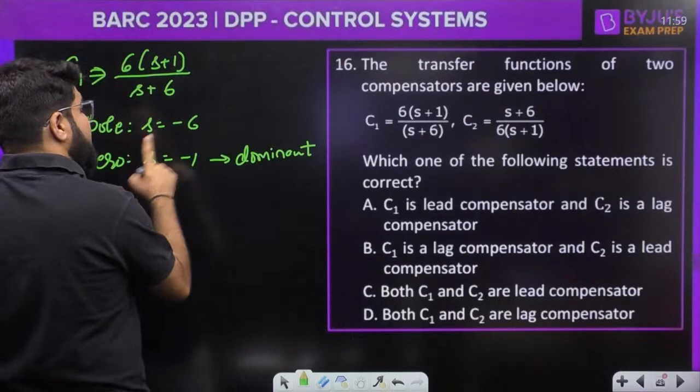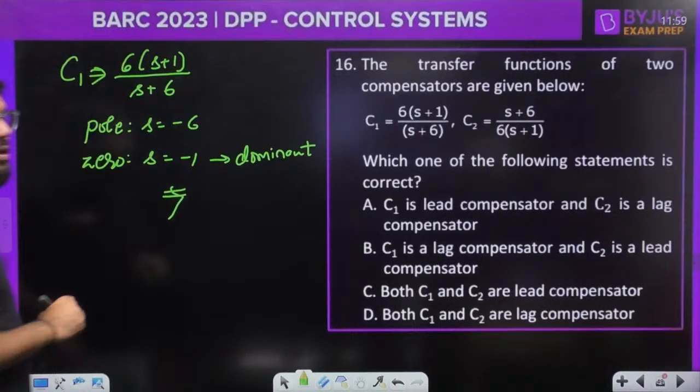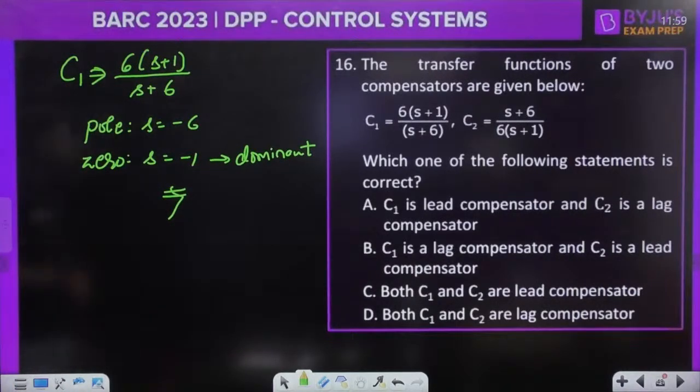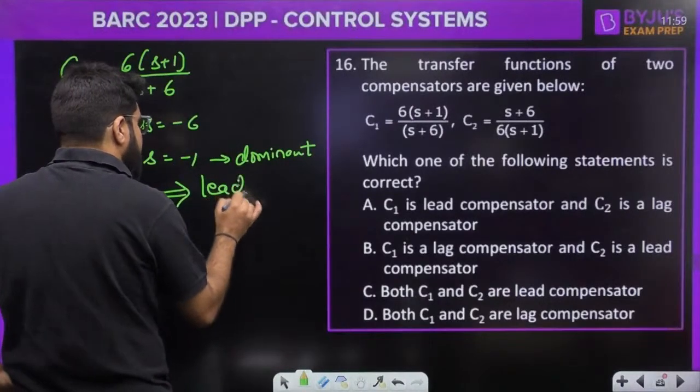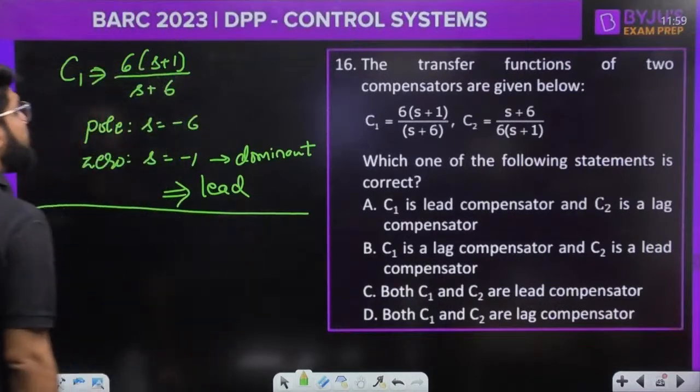-1. So it is zero dominant. It is a zero dominant system, and that is why it is a lead compensator. It is a lead compensator, right?